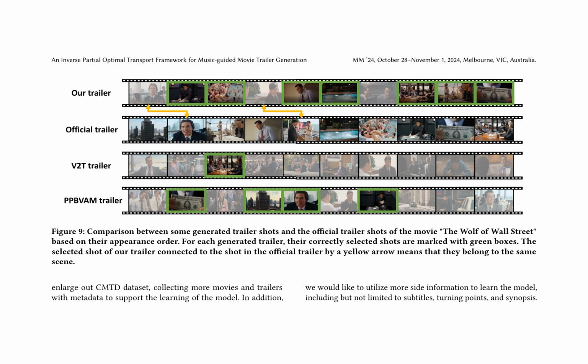This approach is grounded in the concept of partial optimal transport, which seeks to find an optimal transport plan between 2 probability distributions. In the context of trailer generation, this involves computing the optimal alignment between the visual features of the movie and the audio features of the music. The authors evaluate the performance of PPBVAM by comparing generated trailers with the official trailer of The Wolf of Wall Street. Results demonstrate improved visual coherence and alignment with the music, showcasing the effectiveness of the proposed framework.